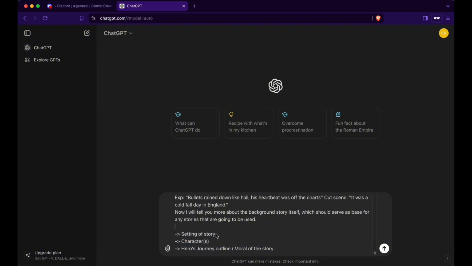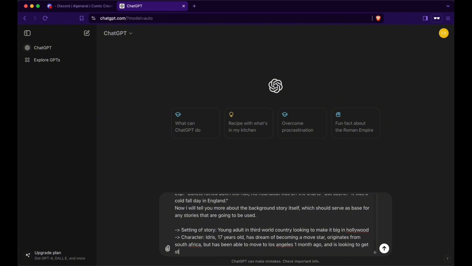We're gonna go with the setting of the story, which for example is a young adult in a third world country looking to make it big in Hollywood. Characters, we're gonna put in Idris, 17 years old, has a dream of becoming a movie star, originates from South Africa, but has been able to move to Los Angeles 1 month ago and is looking to get started.